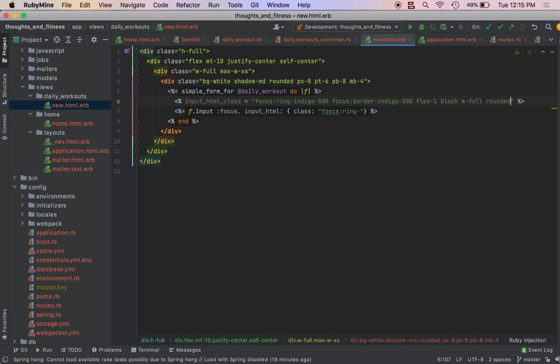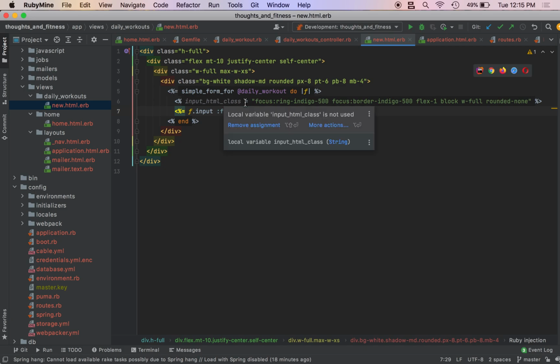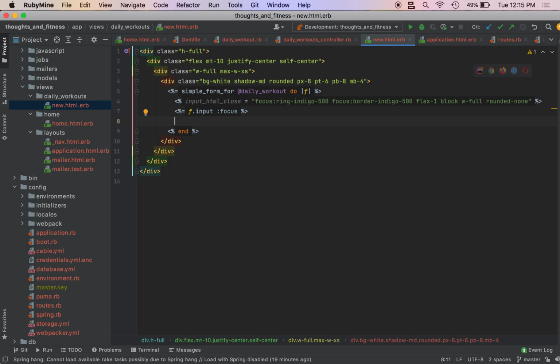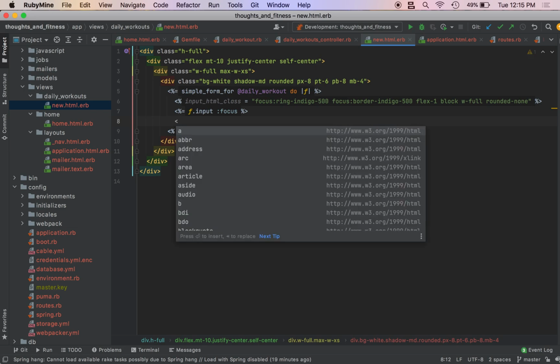Gonna have rounded none. And we're actually going to hold off right here because I'm pretty sure it's supposed to style itself. But in my original code, I have these classes, so I'm kind of confusing myself right now. So let's just leave this off. Sorry about that. We'll see what it looks like in a sec, then we'll finish styling. I'm really sorry about that. I just realized that we used the gem to style it, and I'm styling it for you. So that makes no sense.